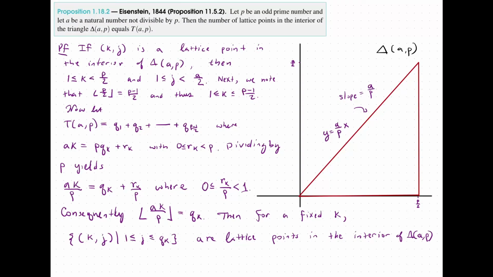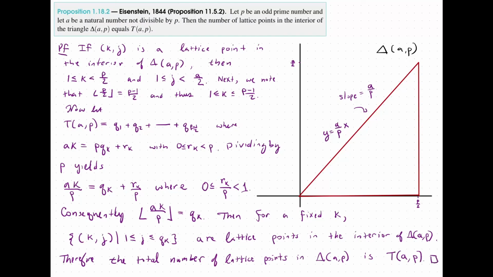So therefore, the total number of lattice points in our triangle is the sum of q1, q2, all the way to q sub p minus 1 over 2, but that's the Eisenstein value of a at p.